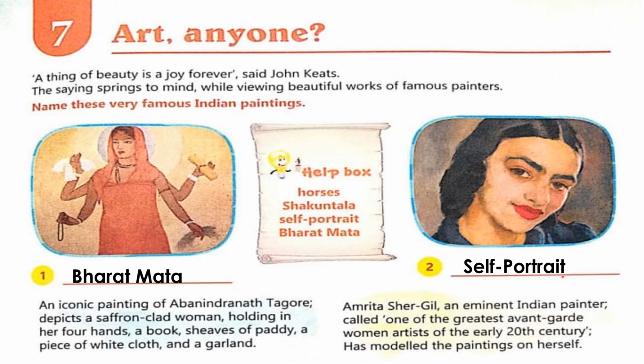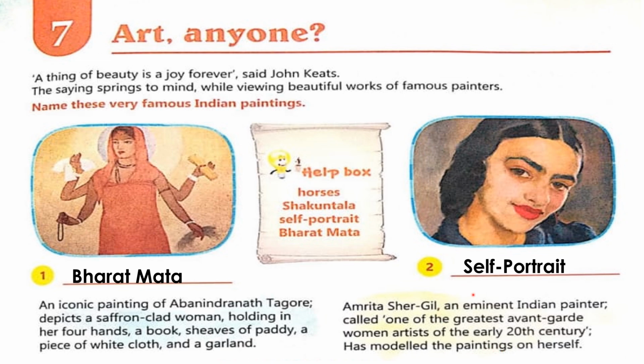Next, portrait. Let's see. Amrita Sher-Gil, an eminent Indian painter called one of the greatest avant-garde women artists of the early 20th century, has modeled the paintings on herself.